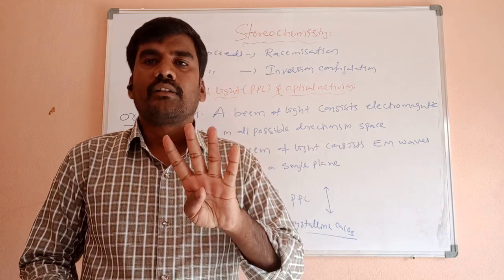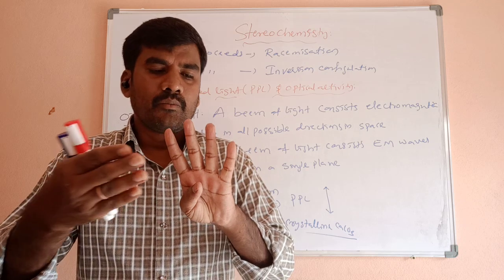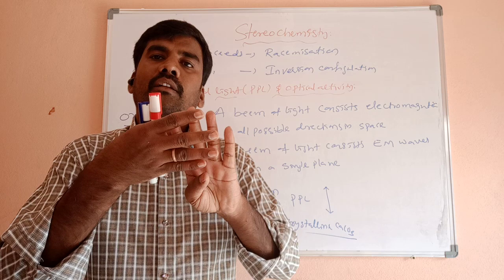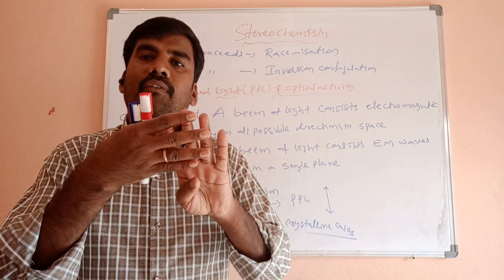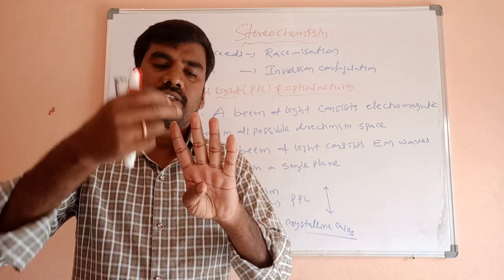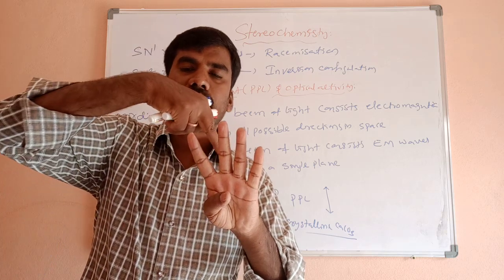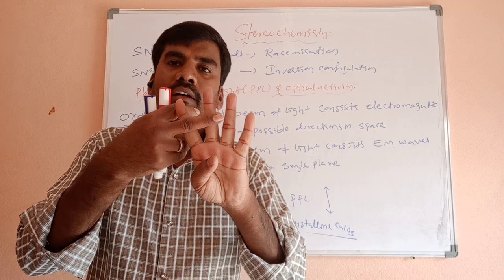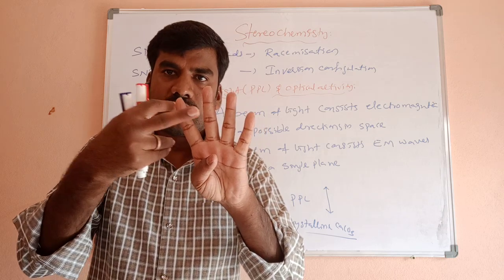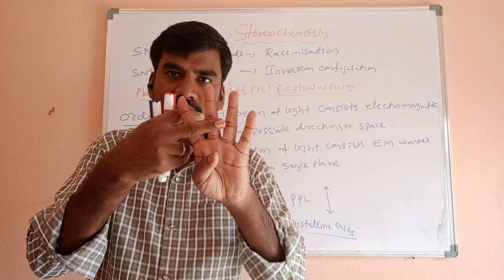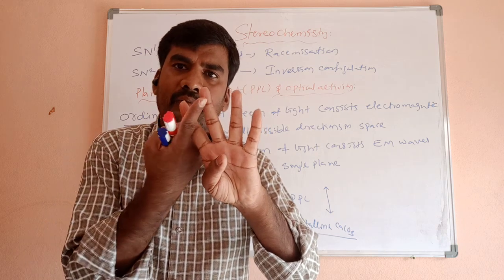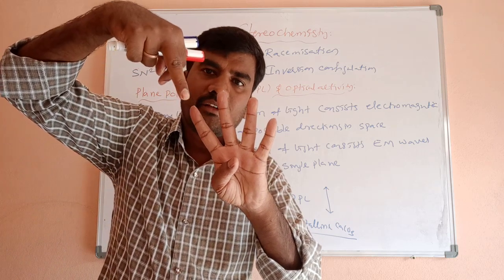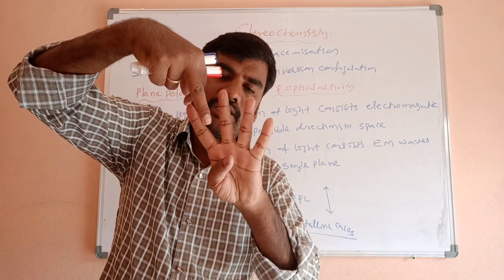Now, when ordinary light passes through the Nicol prism, the plane of ordinary light which is similar to this slit comes out from the slits. The remaining is cut off here. For example, ordinary light vibrating in this direction is cut off here. The ordinary light which is vibrating in this direction, same as the slit, comes out.